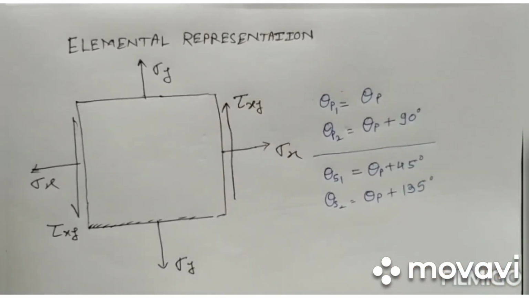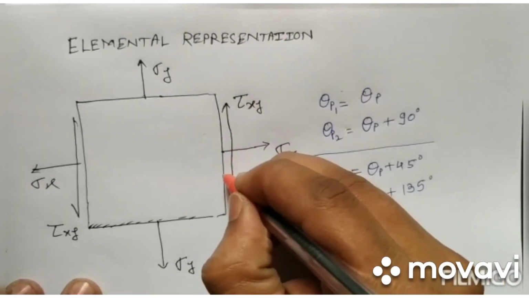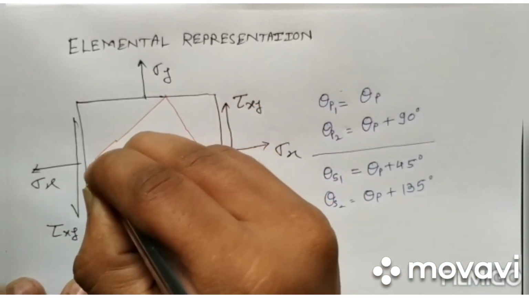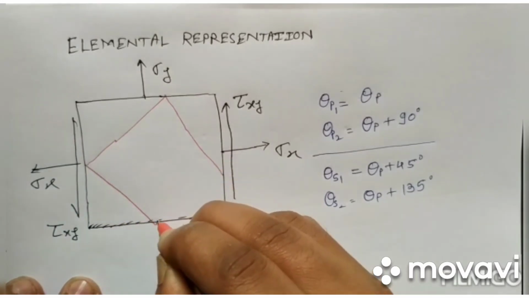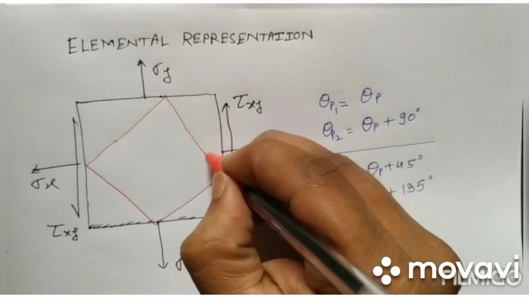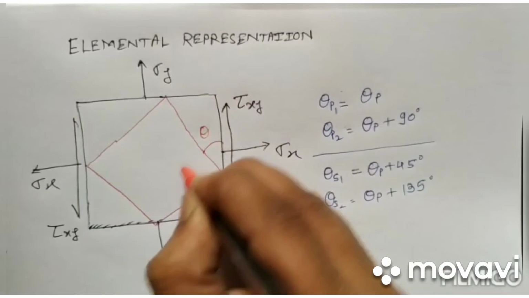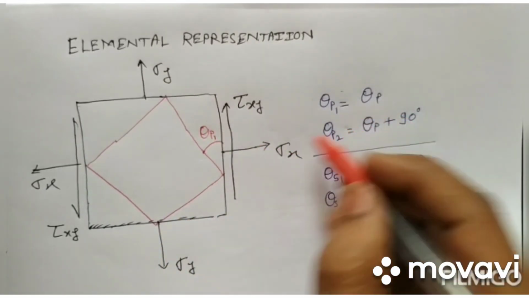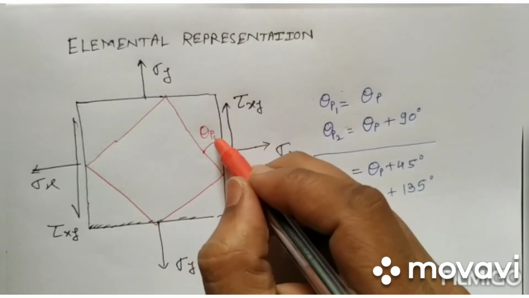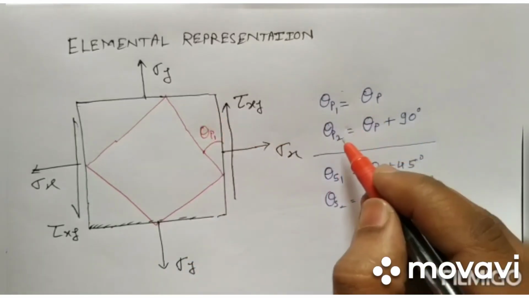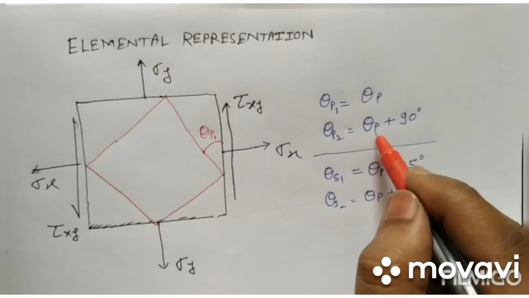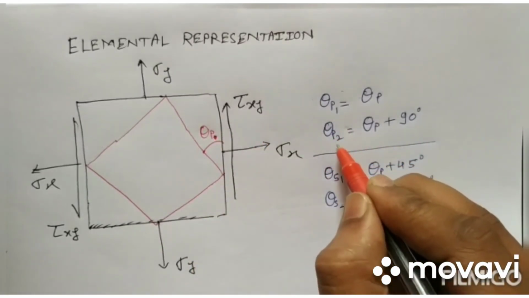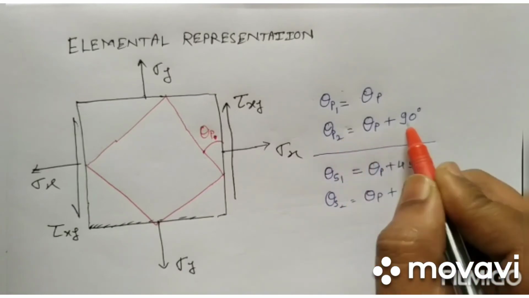Now if I draw the planes, this will be our theta p1. Theta p2 is theta p plus 90 degrees.